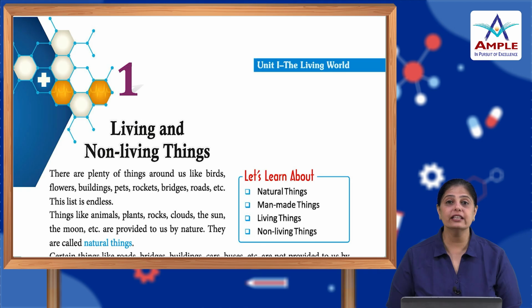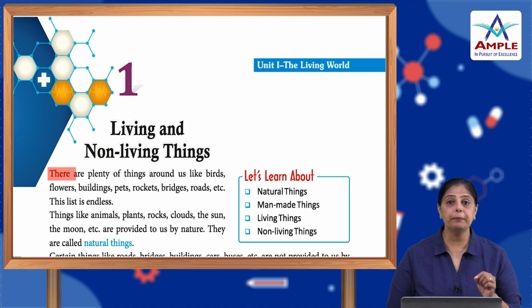So children, isn't science interesting? It tells us about so many things that exist around us and also within us, isn't it? So children, in this chapter, we are going to talk about living and non-living things. We are going to learn about natural things, man-made things, living things and non-living things. You know that we've already studied this in our previous classes, but this is like a revision. At the same time, it is going to give us some more detailed knowledge, alright.